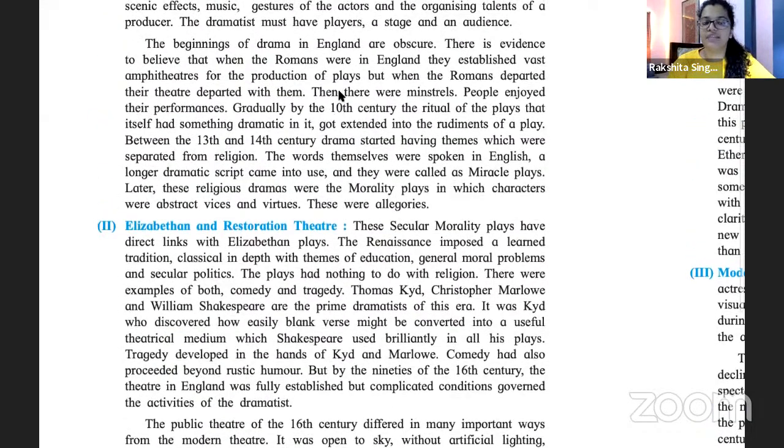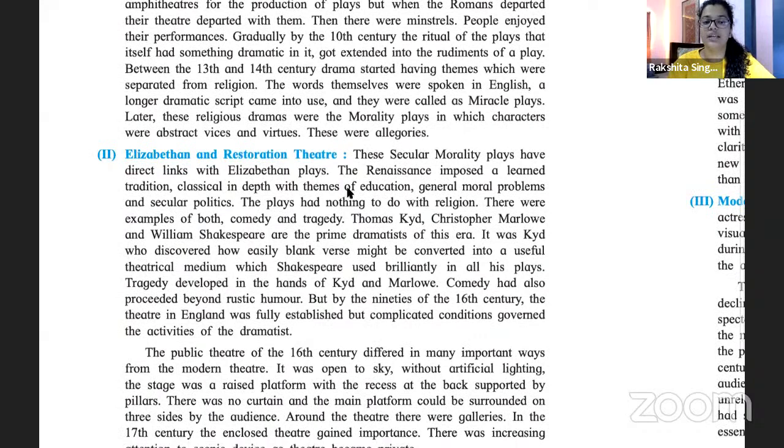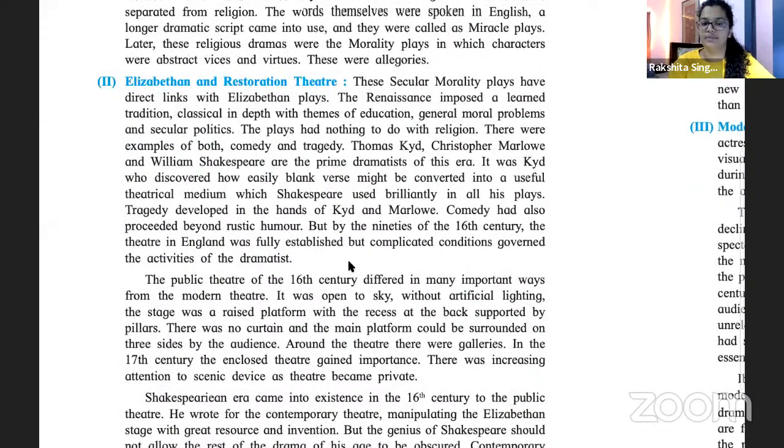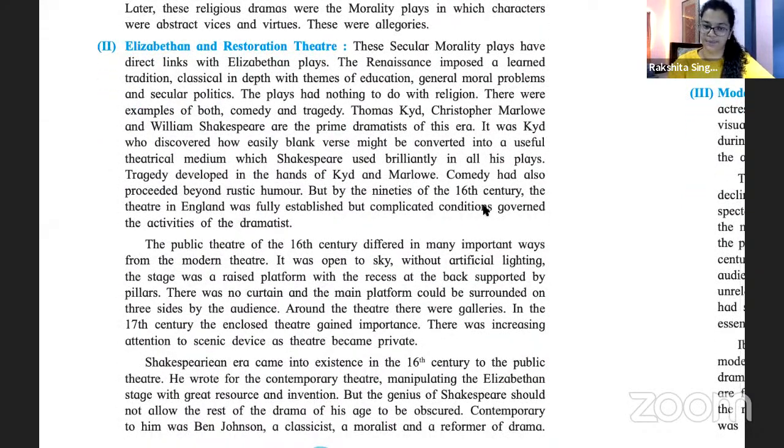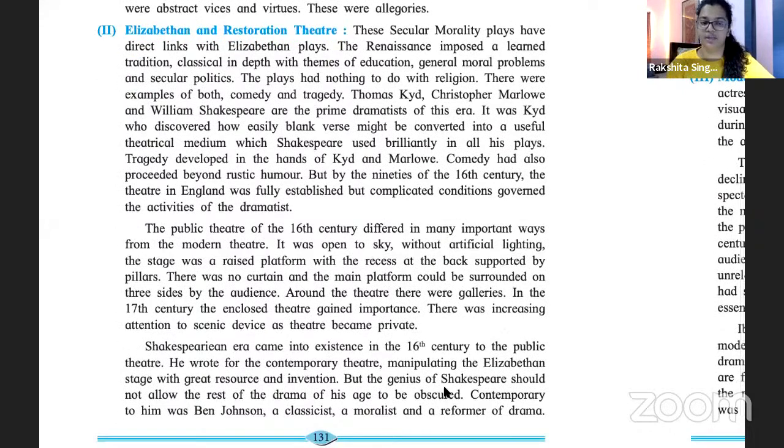Earlier we started from the 10th century. Then we did 13th and 14th. 15th का nothing as such was mentioned. Then we came to Elizabethan period. तब से हम लोग 16th century में हैं. Okay, 16th century में और public theatre के time पे he was writing. Okay. He wrote for the contemporary theatre.